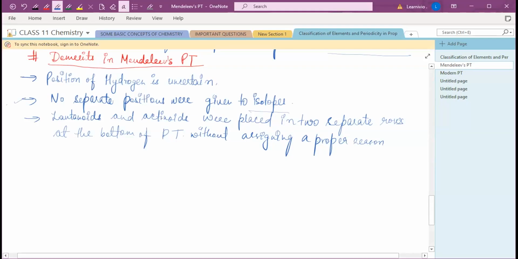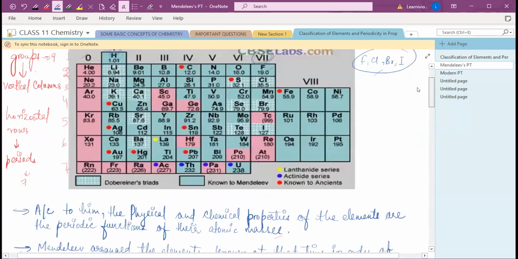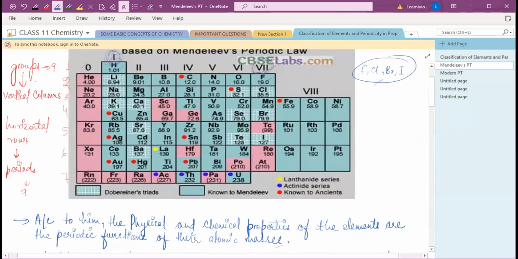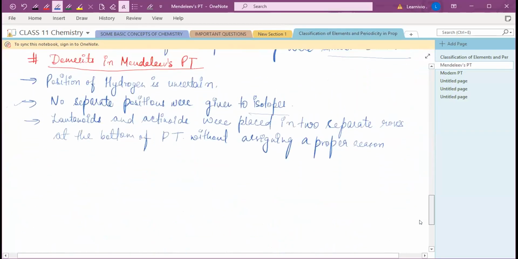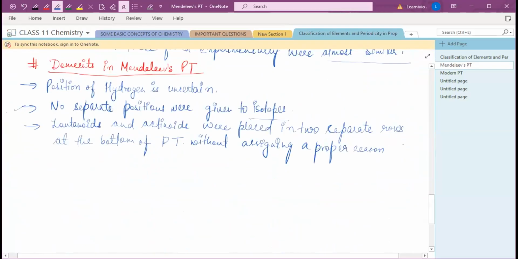And lanthanoids and actinoids, he placed in two separate rows at the bottom of the periodic table without assigning a proper reason. See, यहाँ पे तो आपको दिख रहा है यहाँ पे. He just gave the periodic table and put these lanthanoids and actinoids separately. उसे बिल्कुल separate कर दिया. He placed them in two separate rows at the bottom of the periodic table, and he doesn't explain the proper reason.